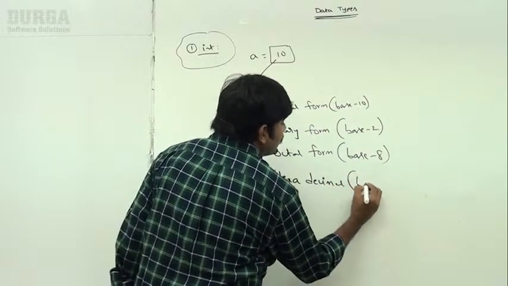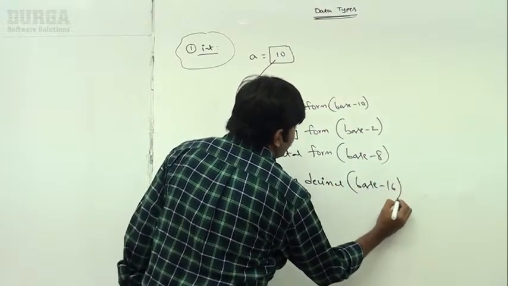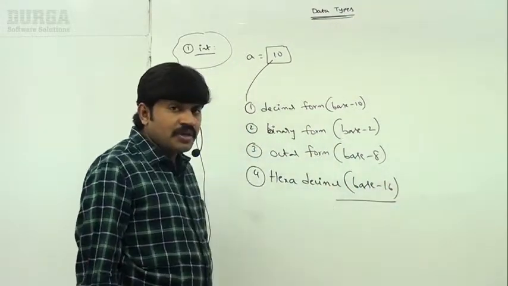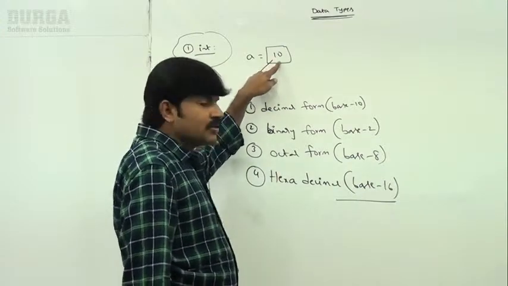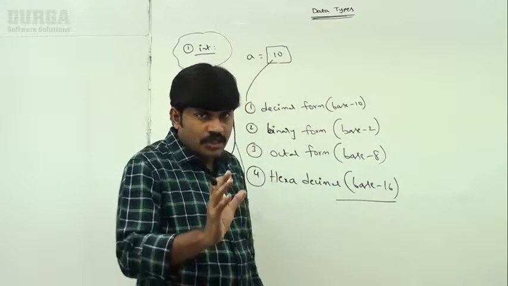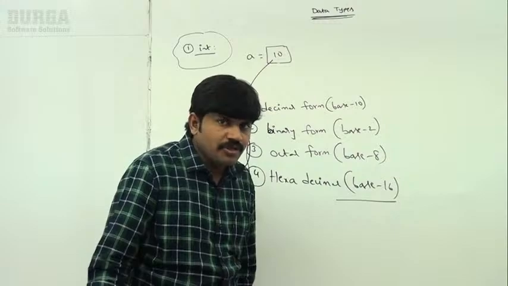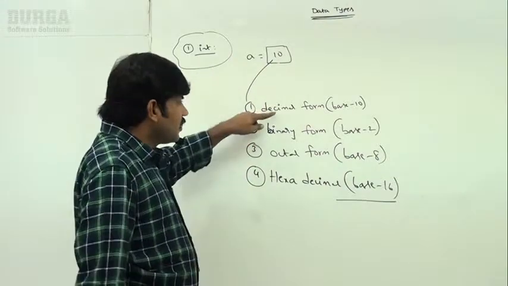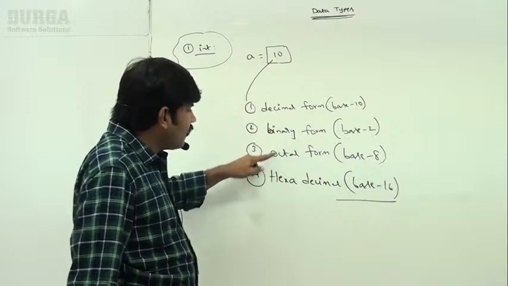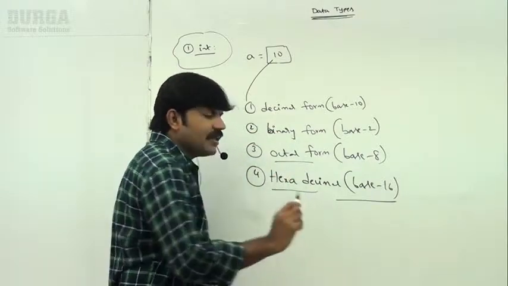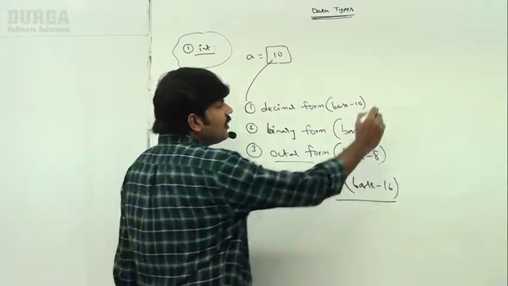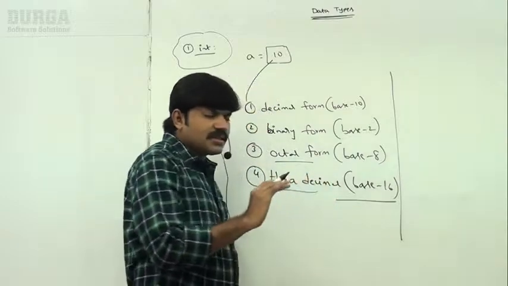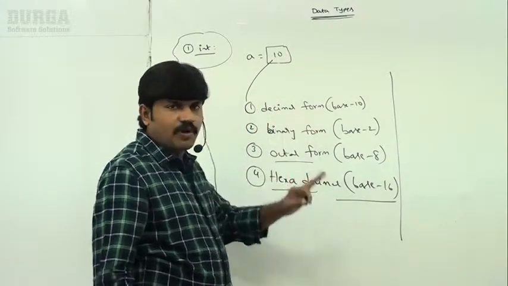Hexadecimal means base 16. Remember that. Integral values, so int type values in Python, in how many ways can we represent them? Four ways are available. What are they? Decimal form, binary form, octal form, and then hexadecimal form. Let me talk about these forms in detail.